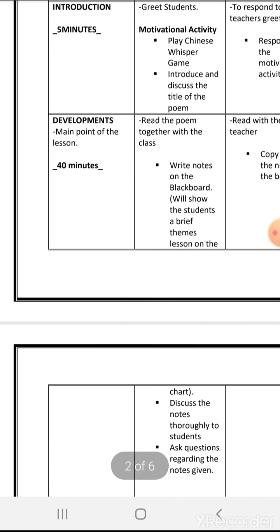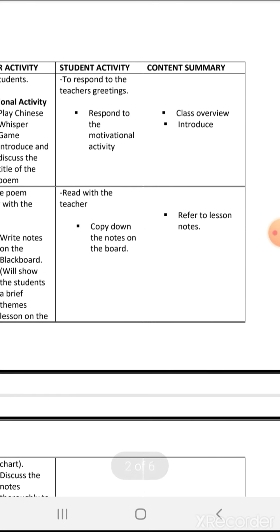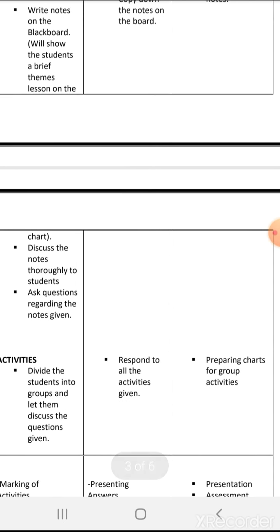Back to development: the notes will be discussed thoroughly with the students, and the chart will be written. As my teaching aid, I'll be using a chart to elaborate more on the theme, designed to help them understand according to their own cognitive knowledge. The content summary refers to the notes and preparing the charts for the group activities.